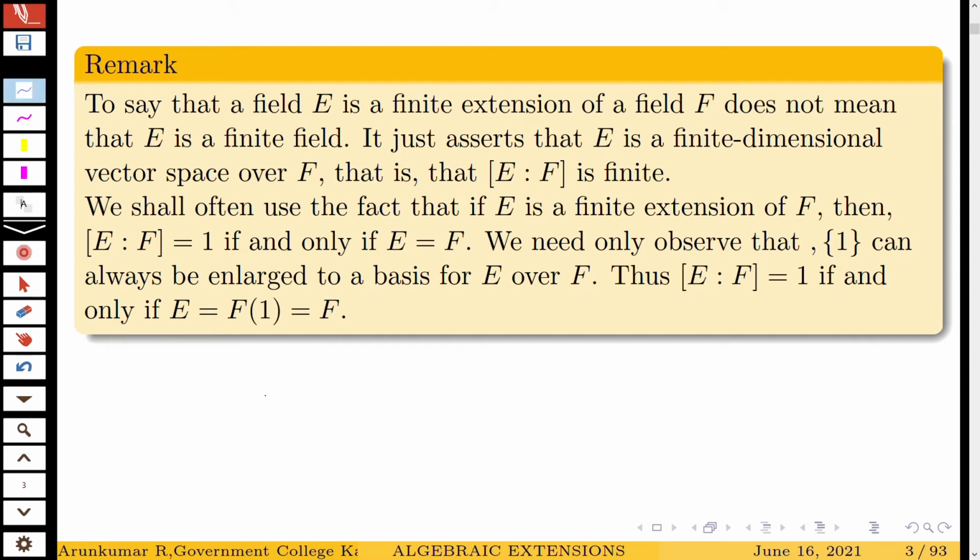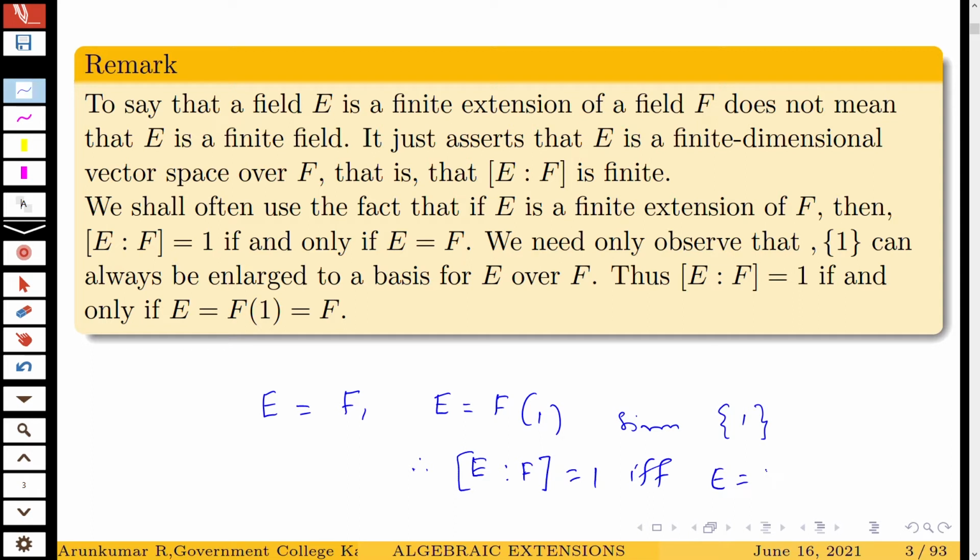Since E equal to F, we can say that E is F of 1, since singleton 1 can be used as a basis for E over F. Therefore, degree of E over F is 1 if and only if E is equal to F of 1. And you know that F of 1 is F itself.